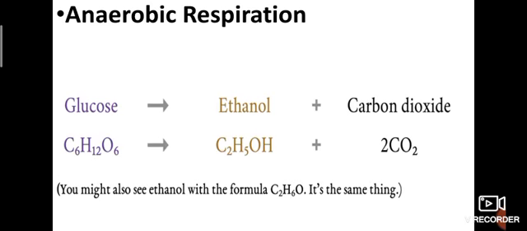Anaerobic respiration takes place in the muscles. Human muscles also produce lactic acid along with energy. That is why we often feel cramps while we do heavy exercise.